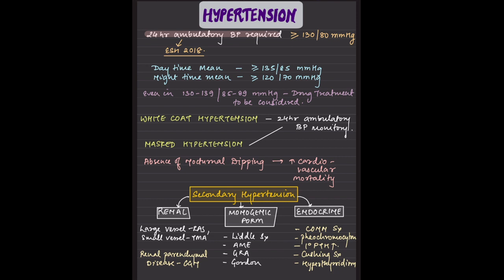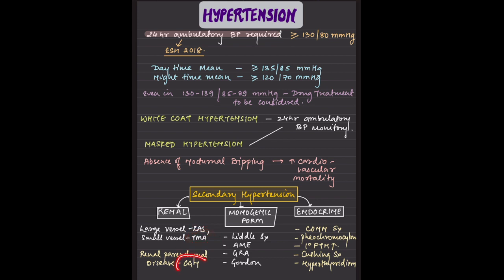Causes of hypertension: it could be primary or secondary. Coming to the secondary causes, we have renal. The most important is the renin-angiotensin activating system, which is related to hypertension. So we need to perform renal Doppler in such patients, and it could be a young patient having TMA-like features.